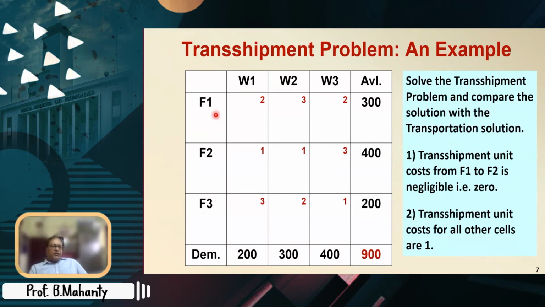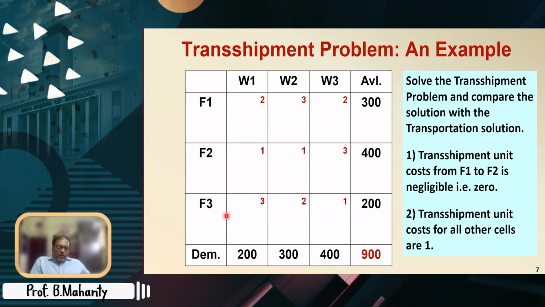Suppose F1 sends its entire material to F3, and F2 sends its entire material to F3. So at this time, F3 is now having 900 units, isn't it? So you see, that is what the buffer amount is all about. The maximum amount that F3 may handle is equal to the buffer amount, that is 900.